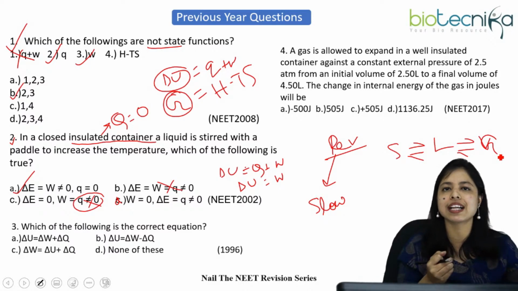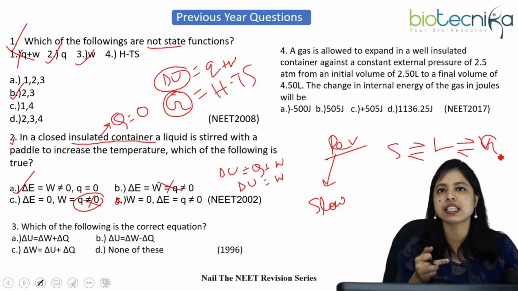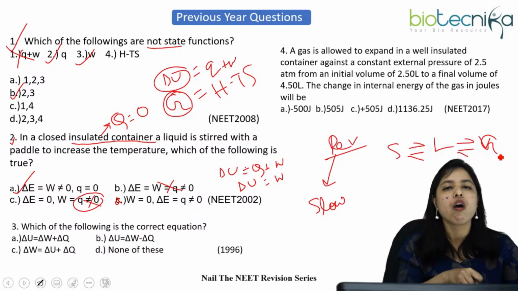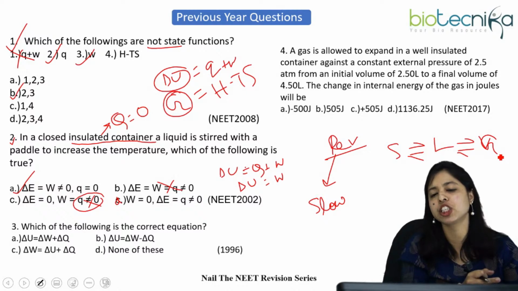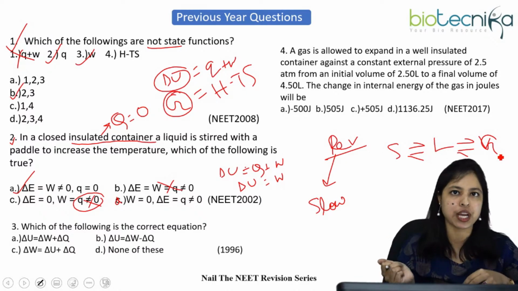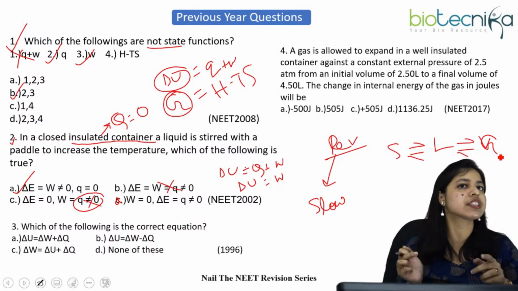You can't usually say that suddenly the ice melts and suddenly the water is boiling or evaporating. You can't see it like that. It's a very slow process. It has to reach a particular temperature, the freezing point or boiling point, and only after the temperature reaches that will the state change. So these are all reversible processes.